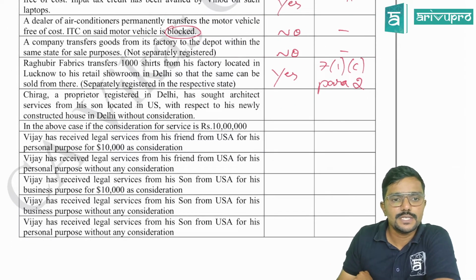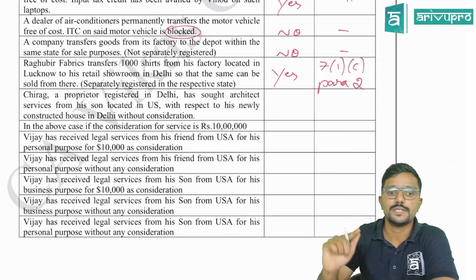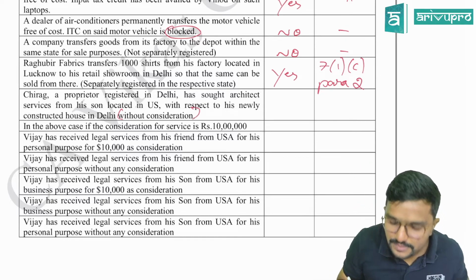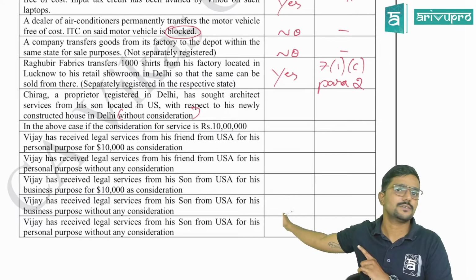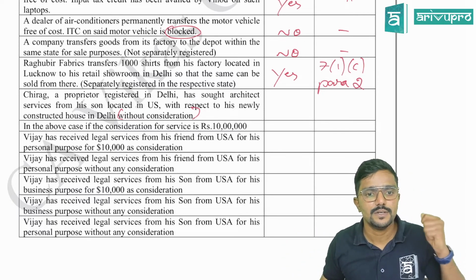Next, Chirag, a proprietor registered in Delhi, has sought architect services from his son located in US with respect to his newly constructed house in Delhi without consideration. Okay. So without consideration means as soon as you see without consideration, straight away go to para 4, guys, not 7.1B, para 4. Okay, let us see the other condition.